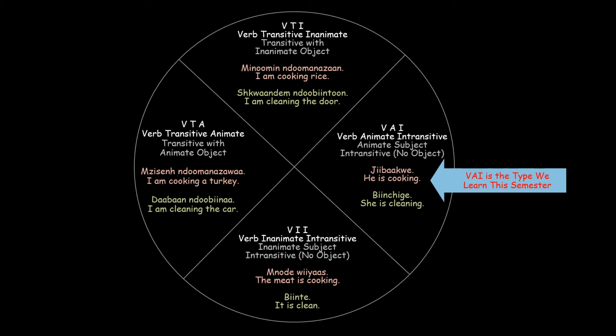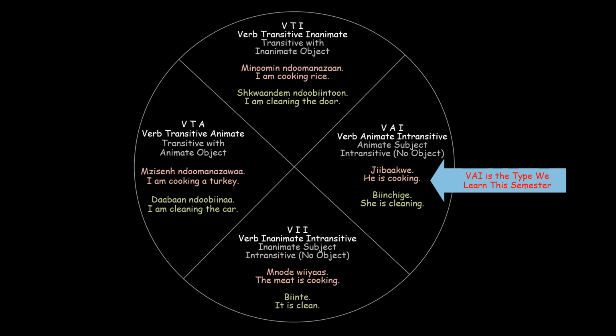Jibakwe. He is cooking. He is the subject, and the verb is cooking. Jibakwe. The next example, binchige. She is cleaning. She is the subject.